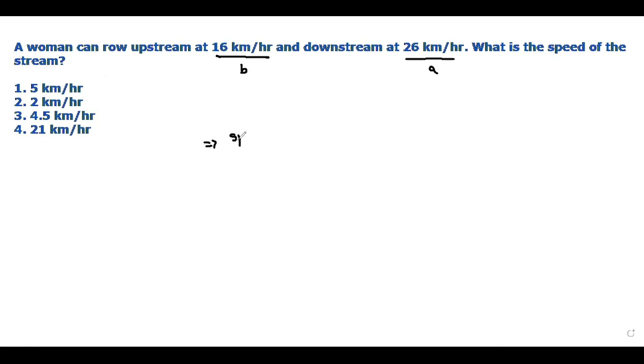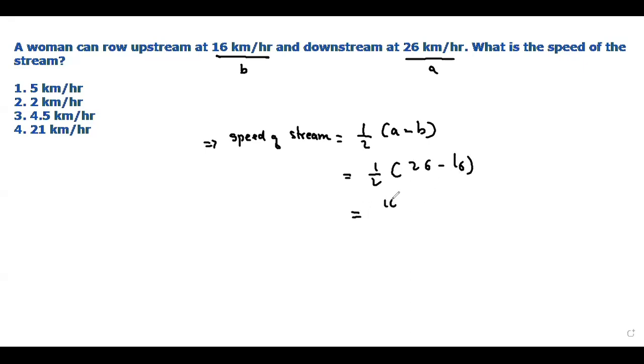We know that the speed of the stream, the rate of the stream, is equal to half of A minus B, because right now we are finding the speed of the stream. For still water you have to add, but for the stream you have to subtract. So half of A, 26, minus B, 16, which equals 10 by 2. That will give us 5 km per hour.